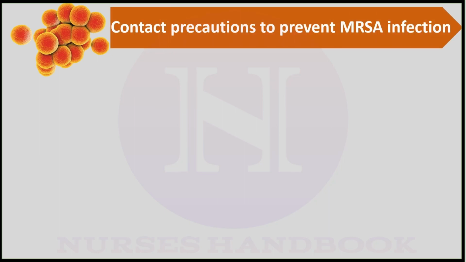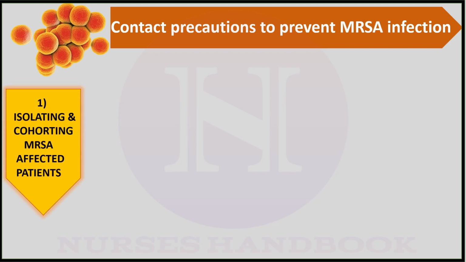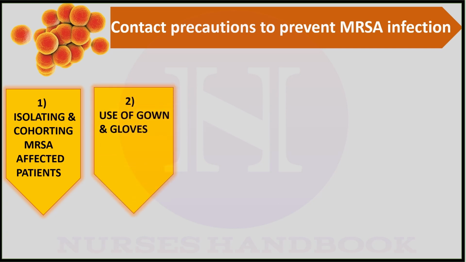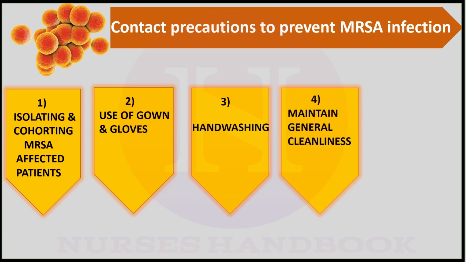So now let us see these precautions. First is isolating or cohorting MRSA affected patients. Second is use of gown and gloves by the attending staff as well as by the visitors who will be coming to visit their patient. Third is thorough hand washing to be done after attending the patient, maintaining a general cleanliness and safe disposal of all the waste that is produced at the patient site.